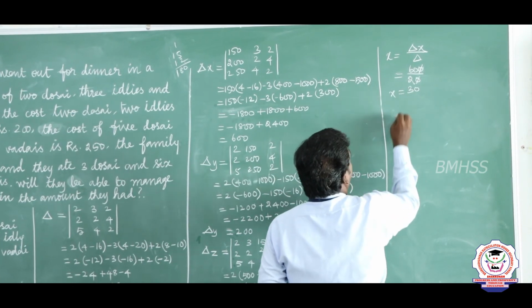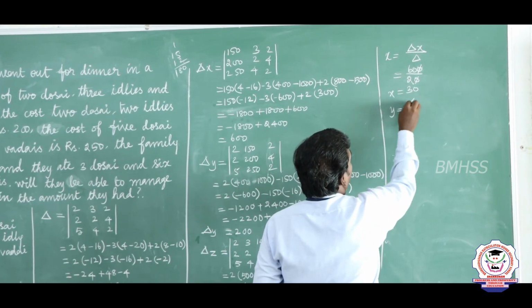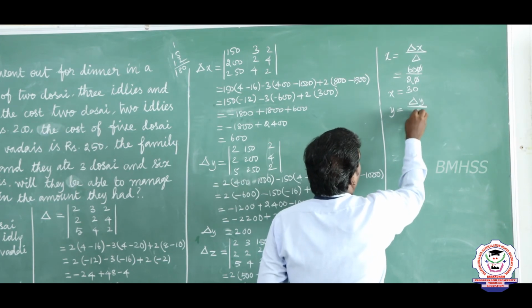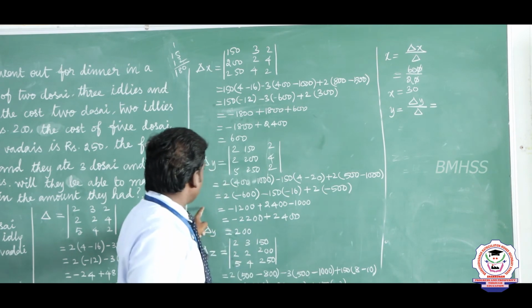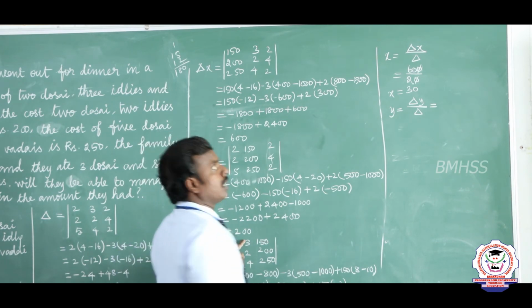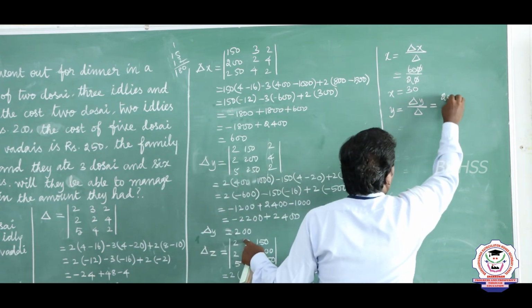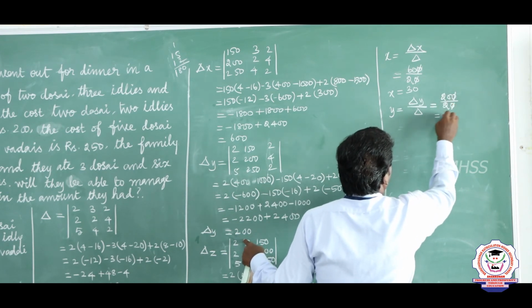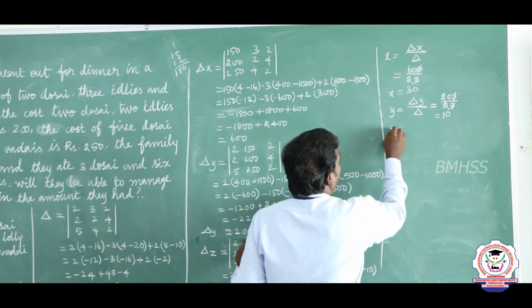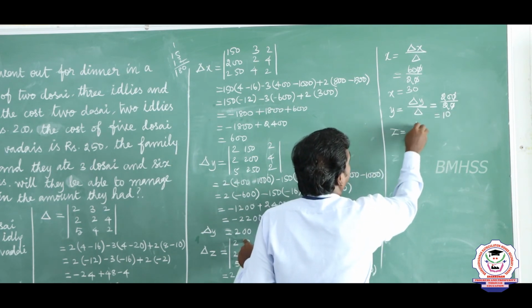So this is the value of x, and the value of y is equal to del y by del. What is the value of del y? Del y is equal to 200. The value of del is 20. So 200 divided by 20. After the cancellation it will be 10. So this is the value of y equal to 10.